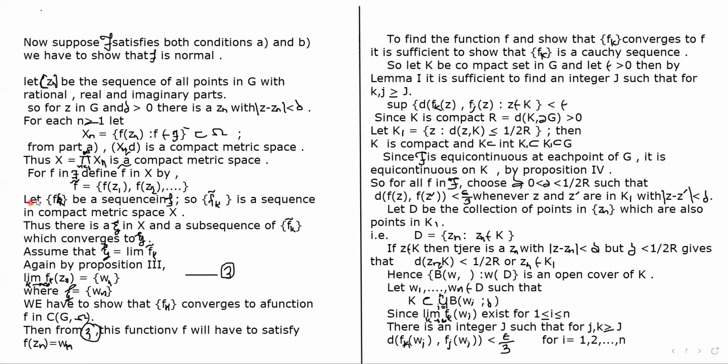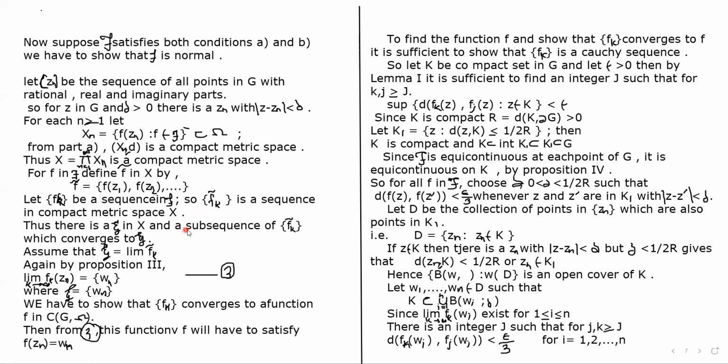Let fk be a sequence in script F, and so fk bar is a sequence in the compact metric space. Thus there is eta in X and a subsequence of fk bar which converges to eta.